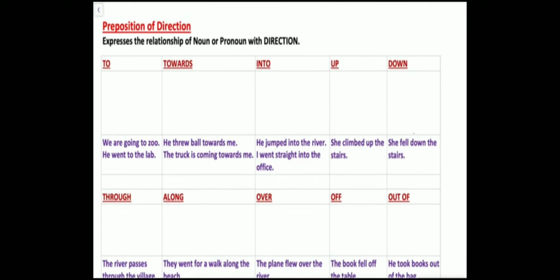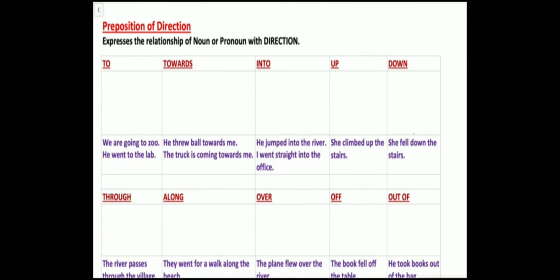Up: she climbed up the stairs. She fell down the stairs. So up, it is moving somewhere upwards, and coming down. It is all pointing to the directions. Through: the river passes through the village. She went through the door.